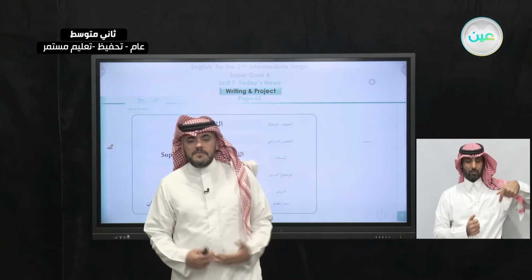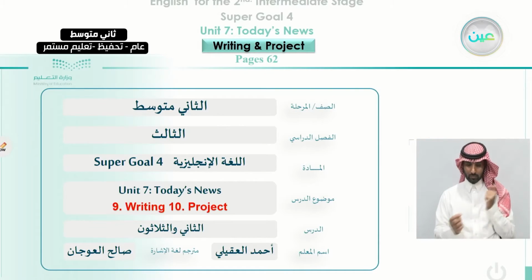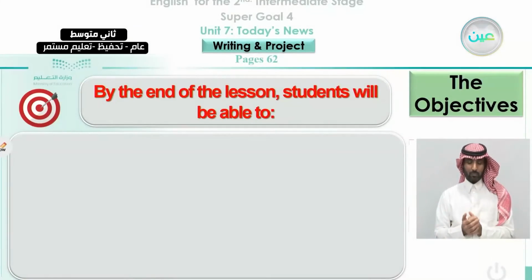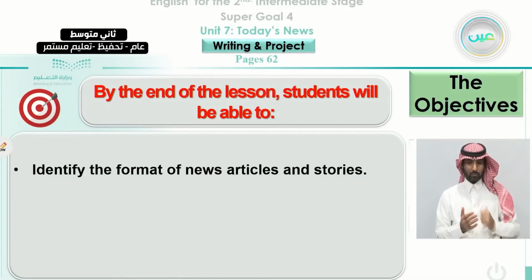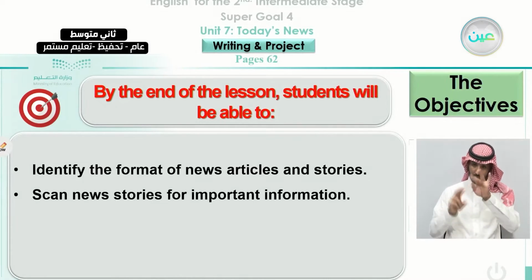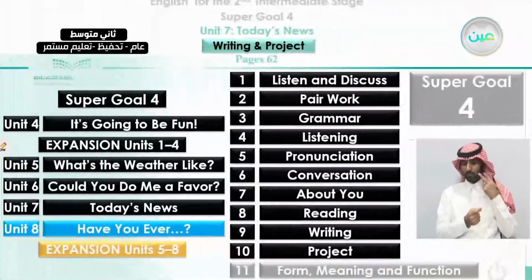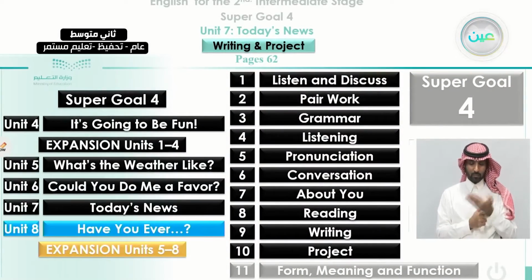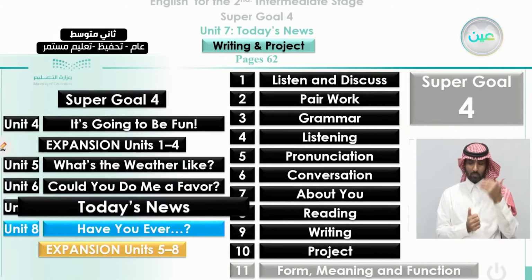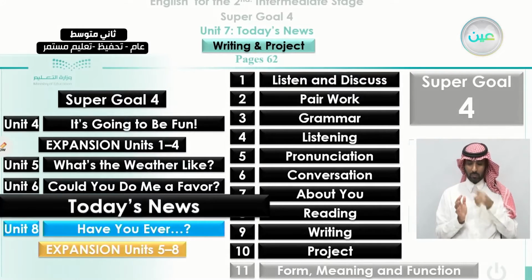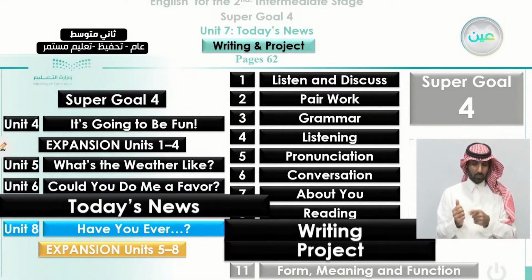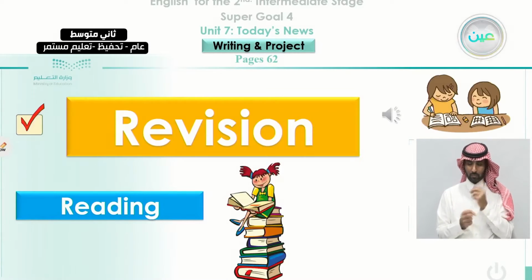We start our class by reviewing the objectives or the plan for this lesson. By the end of the class, students will be able to identify the format of news articles and stories, scan news stories for important information, and identify the past and the past participle of some irregular verbs. Now we are still at Unit 7, and the title of this unit is Today's News, and the two sections that we are going to study today are Writing and Project.